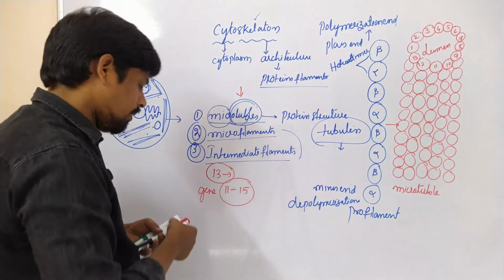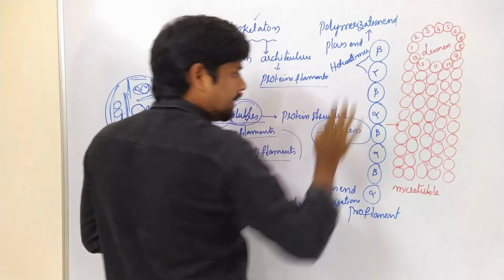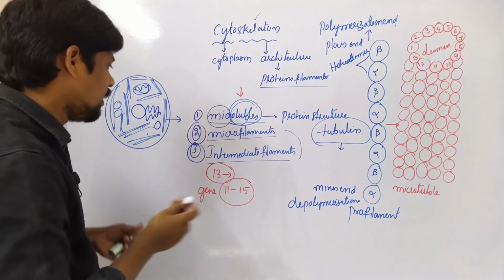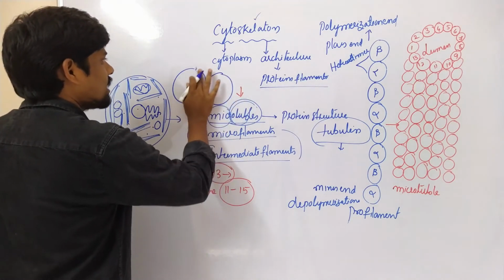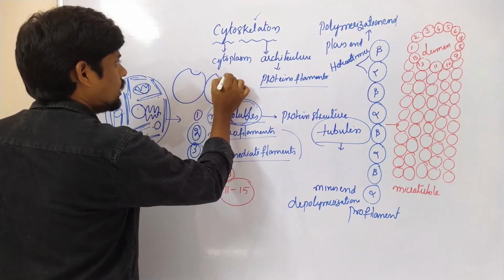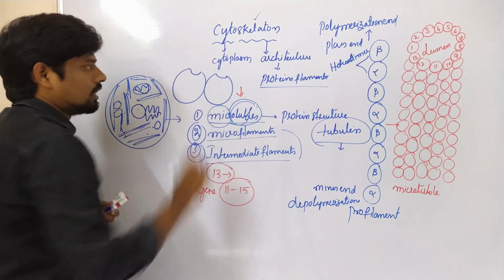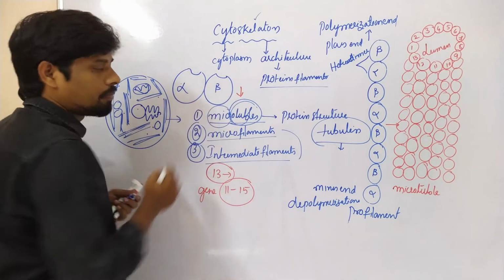See, one more important point here. The tubulin proteins alpha and beta. These two proteins, alpha and beta, contain a site called GTP. This is the alpha, this is the beta.